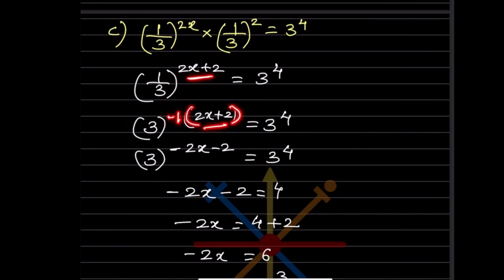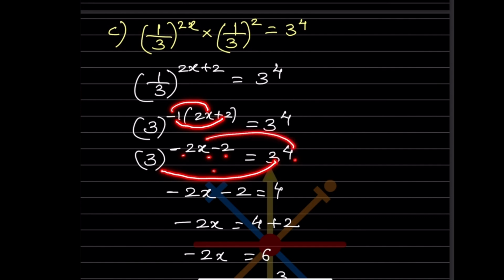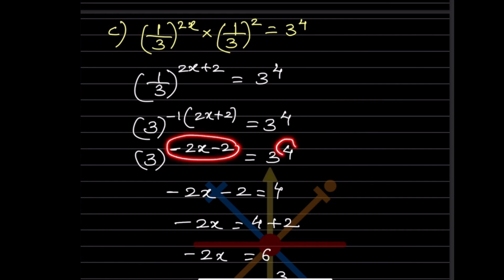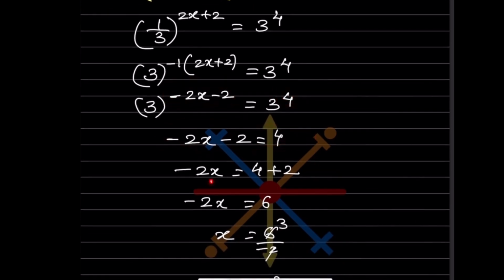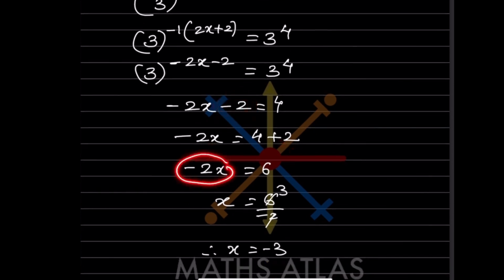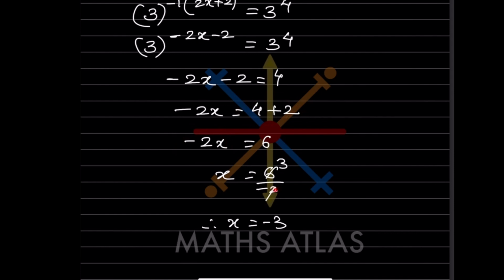This is a multiplication, so we are going to put it in a bracket. And now can you see? Both of the bases are the same. So now what will you write here? 3, and this minus 1 means it will be minus 2x. Minus plus is minus 2. So minus 2x minus 2. So now here, since the bases are same, the exponent should be same. So just ignore the bases. So minus 2x minus 2 is 4, and here minus 2 becomes plus 2. So minus 2x will be 6. So x will be 6 divided by minus 2. So this is going to be 3. So x is minus 3.